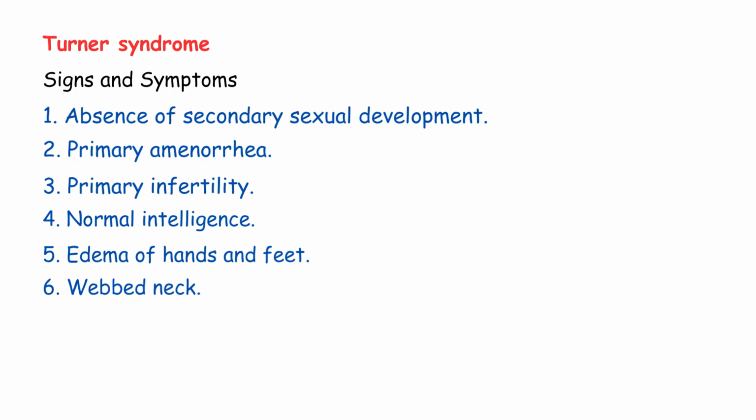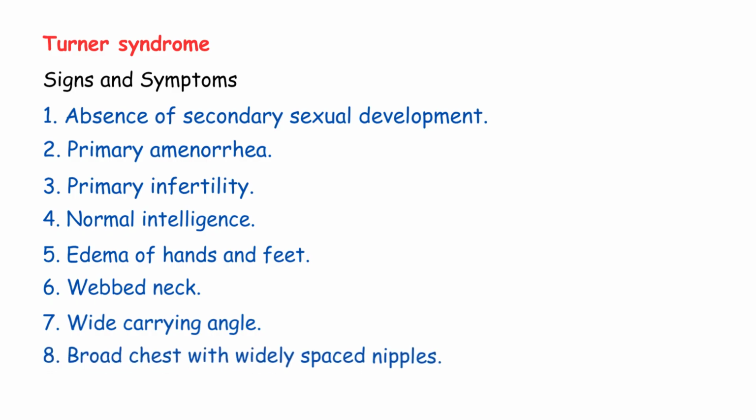The neck has extra skin folds on both sides, giving a webbed appearance, like the webbing between fingers. Seventh, wide carrying angle. When they stand with arms at their sides, the arms angle outward more than normal. This is called cubitus valgus. Eighth, broad chest with widely spaced nipples. The chest looks broader than normal, and the nipples are farther apart than usual.